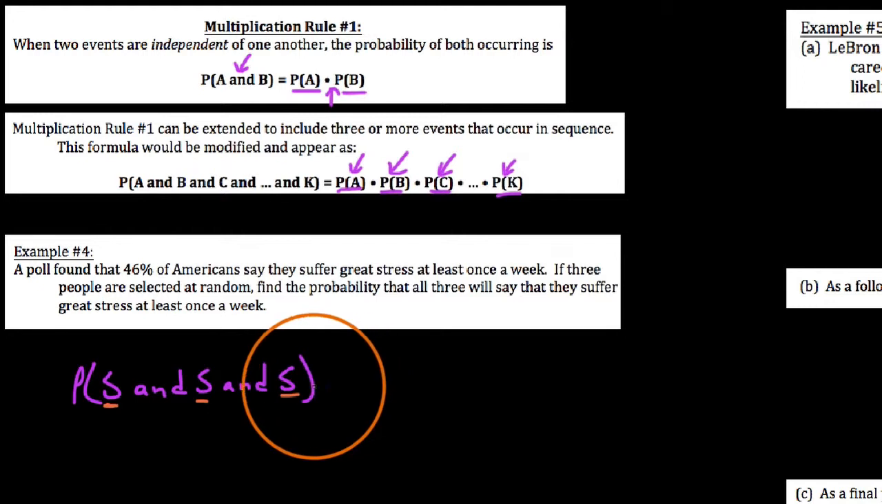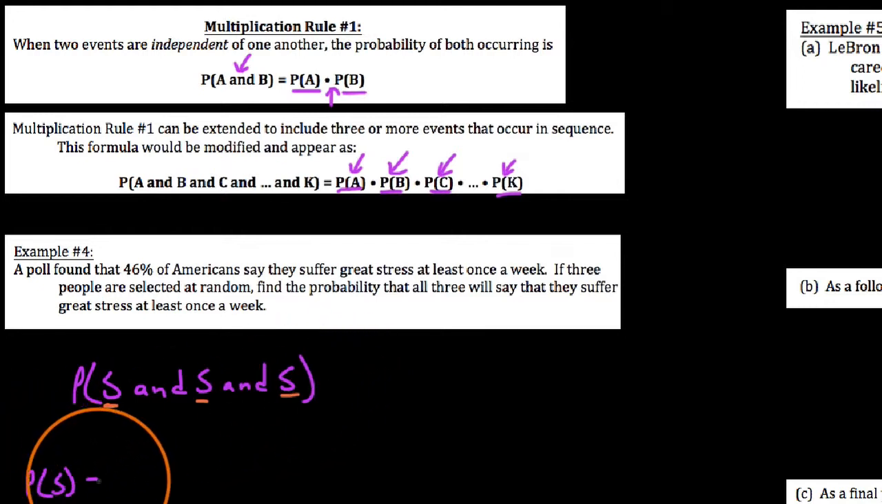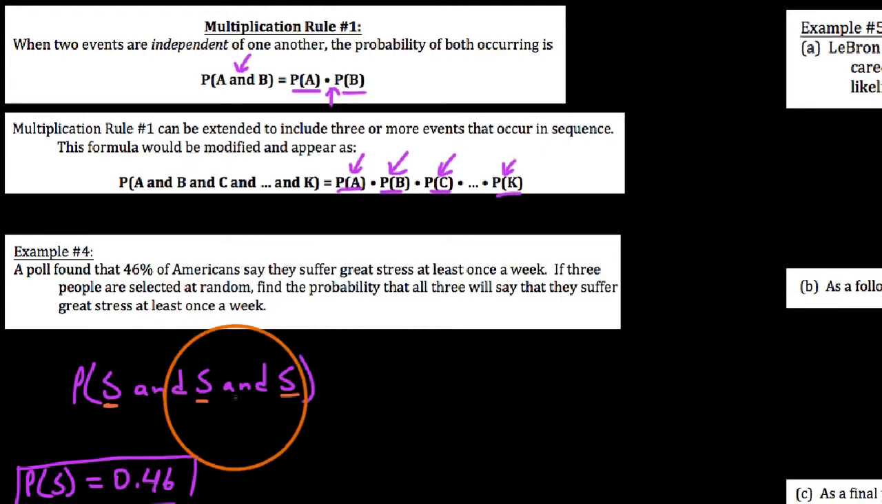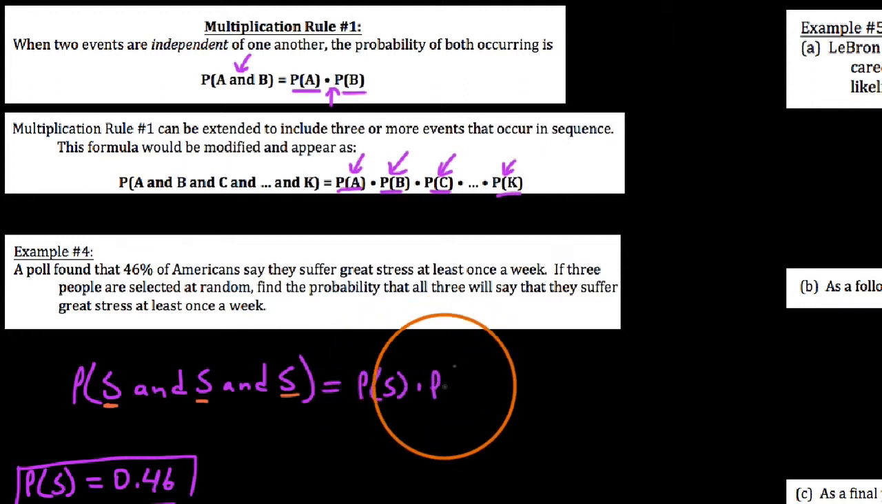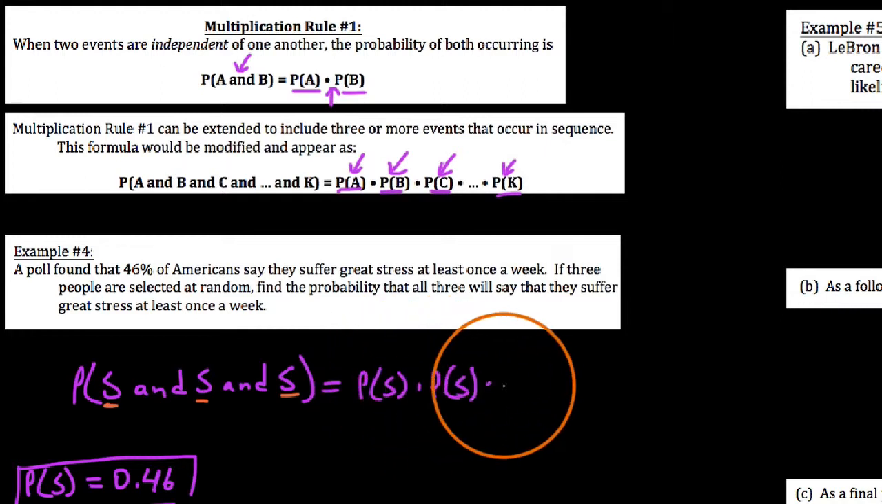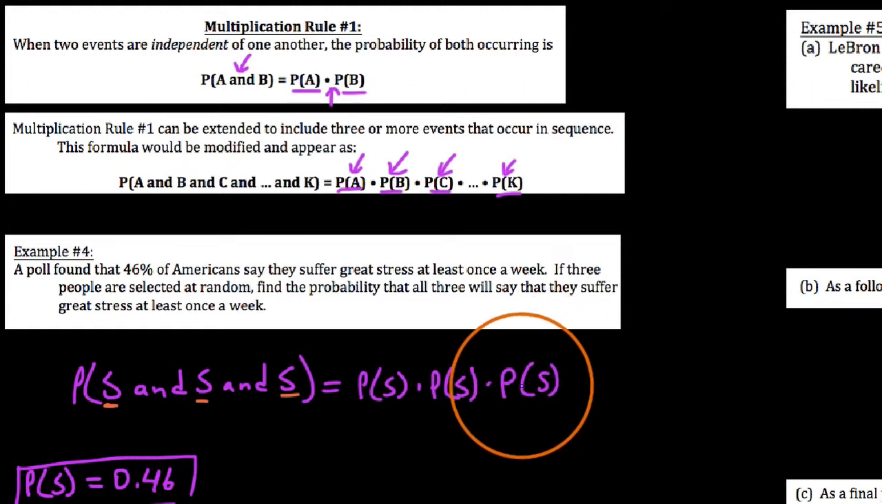So what we are told right off the bat is this: we say the probability that somebody's stressed out in the first place is 46%. So we could say 0.46 is what we were given here. If we want to find the probability then that all three people are stressed out, well, writing out this probability, according to the multiplication rule, it's the probability of one stressed out person times the probability of the second stressed out person times the probability of the third.